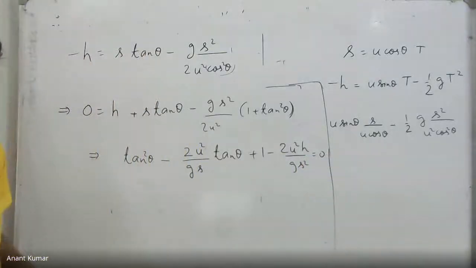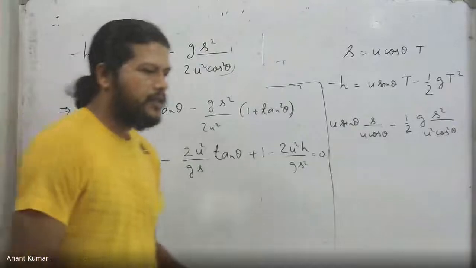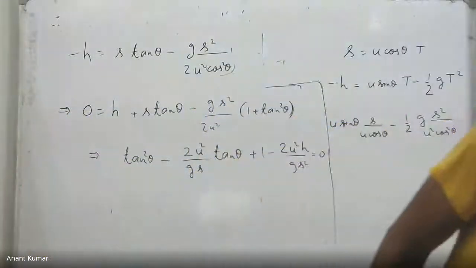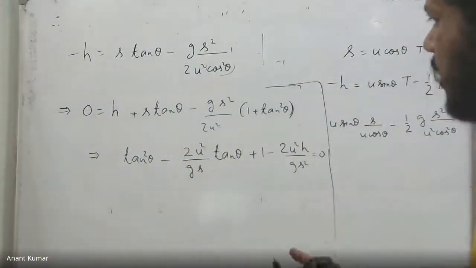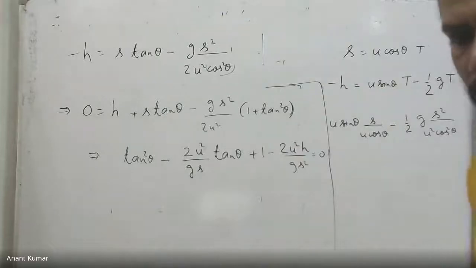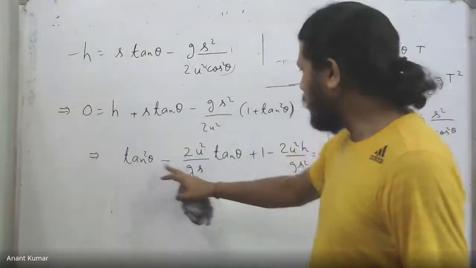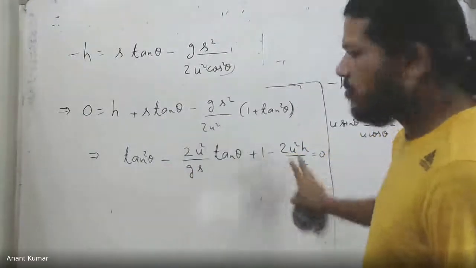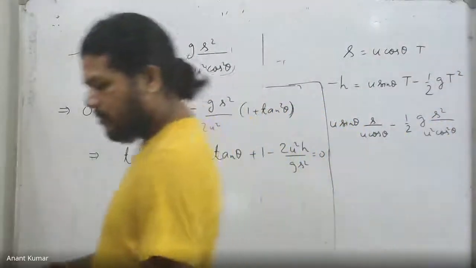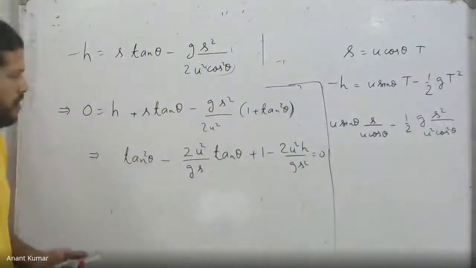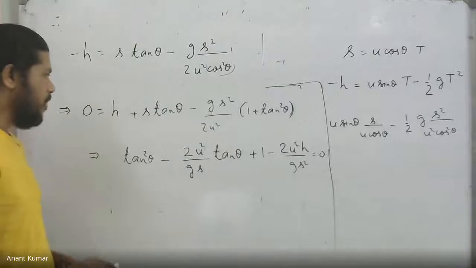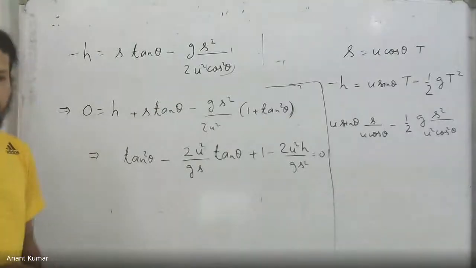This is a quadratic in tan theta. You can think of tan theta as, for example, z, and then I get z square minus 2u square by gs z plus some constant. So it becomes a quadratic essentially. Not a complex number z, but just a variable. Anyway, the point is that this is now a quadratic in tan theta.